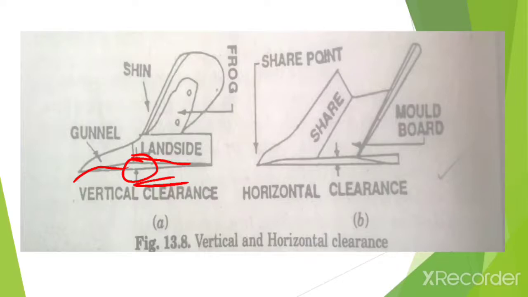Now what is meant by horizontal suction? It is the maximum clearance between the landslide and the horizontal plane touching the point of the shear at its gunwale side and the heel of the landslide. This distance is called horizontal suction. This suction helps the plow to cut the proper width of the furrow slice, and this clearance varies according to the size of the plow. It is also known as side clearance.